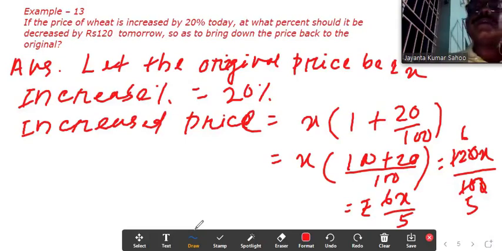Then the question asks by what percent it should be decreased tomorrow so as to bring the price back to the original.